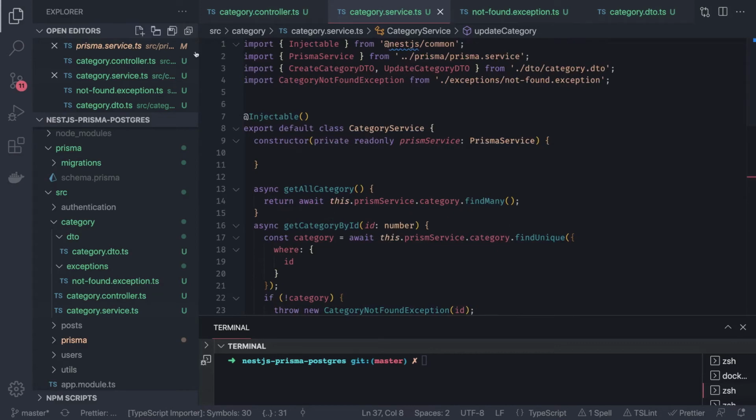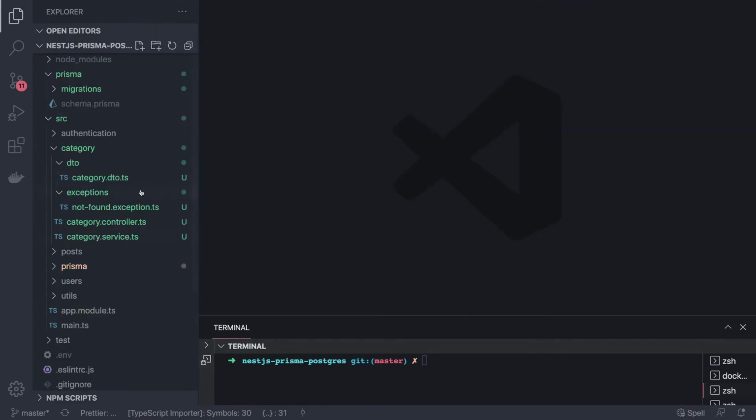Okay, simply category service methods we have created. Now similarly we can create posts, we can create users, right? And we can also create an authentication module. Authentication modules will contain the controllers, modules and services. Like we also want to implement simple login, and that we can do by creating the auth controllers, modules and services. So now let's start with authentication. We are going to create authentication controller, services and all.